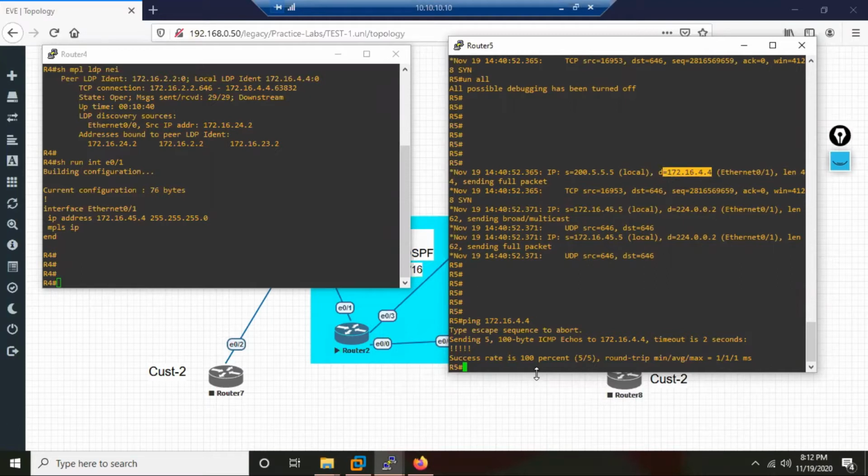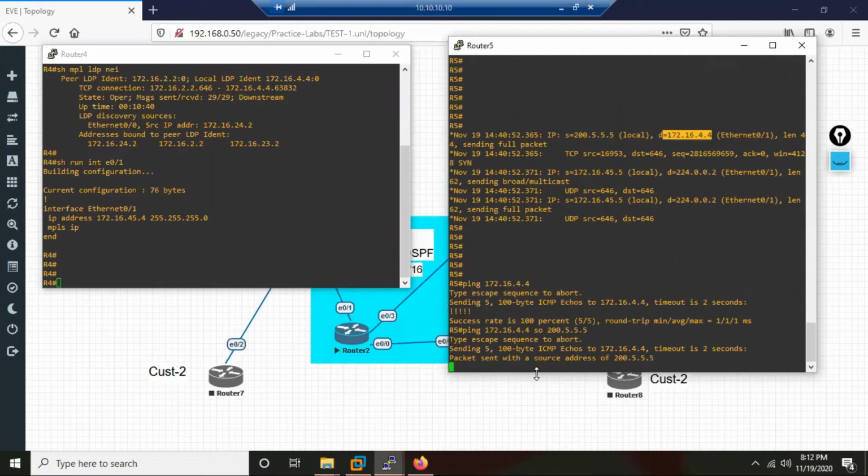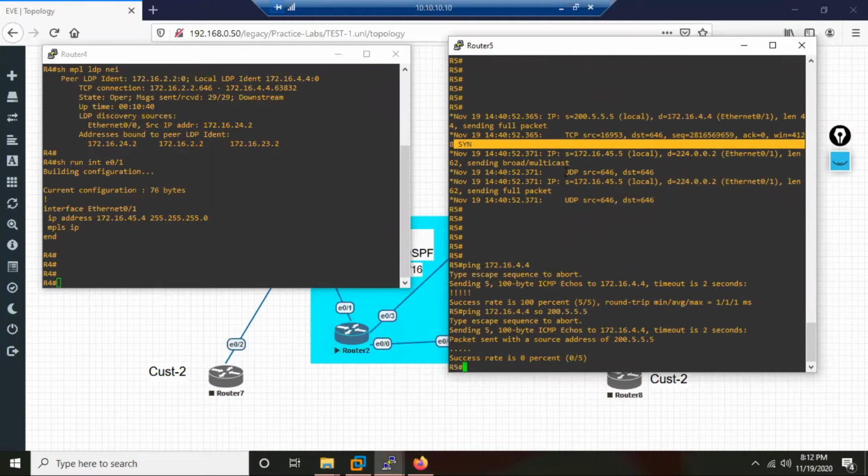But now if I do a ping with source 200.5.5.5, what happens? The packet is not reachable. Why? Because now when I send this packet with this source, see this TCP, R5 is continuously sending SYN packets, but there is no SYN acknowledgement coming back. That means there is a three-way handshake failure, a TCP failure. The two routers are not able to establish a TCP connection.